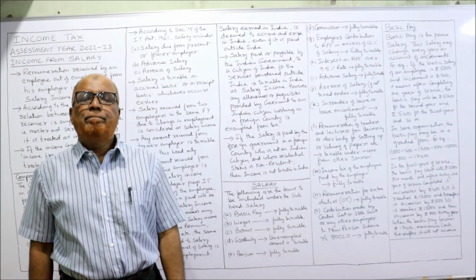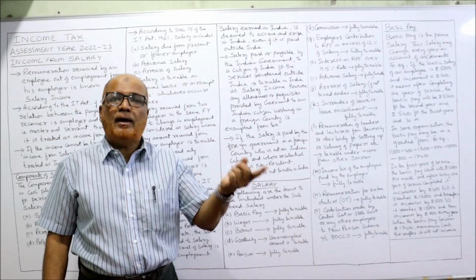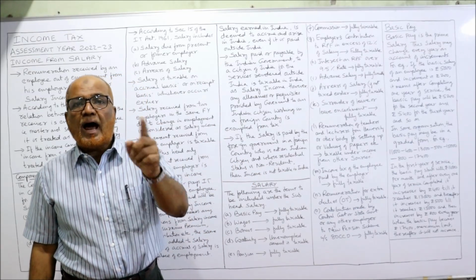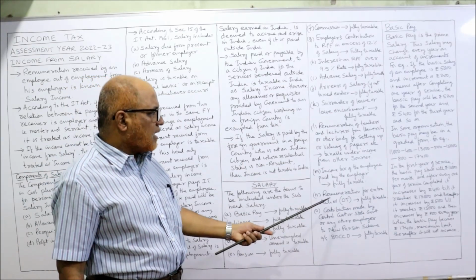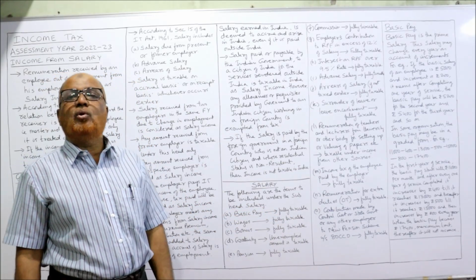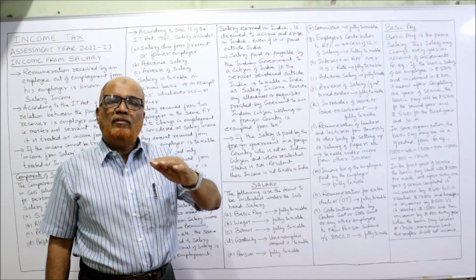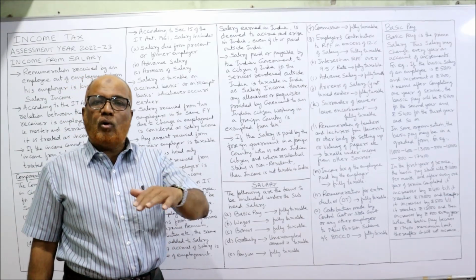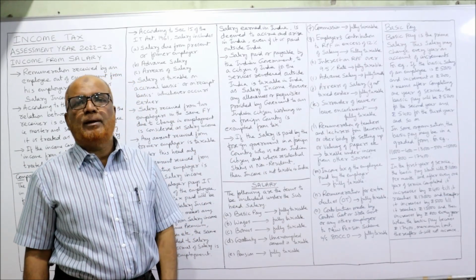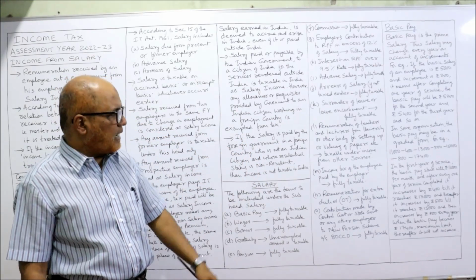Just now I told you, if the income tax of the employee is paid by the employer, then that will be added to income of the employee. It is fully taxable. Next, remuneration for extra duties, overtime. Sometimes the employee will work overtime, extra time. For doing extra time, overtime allowance will be given by the employer. That overtime allowance is also taxable under the income from salary.